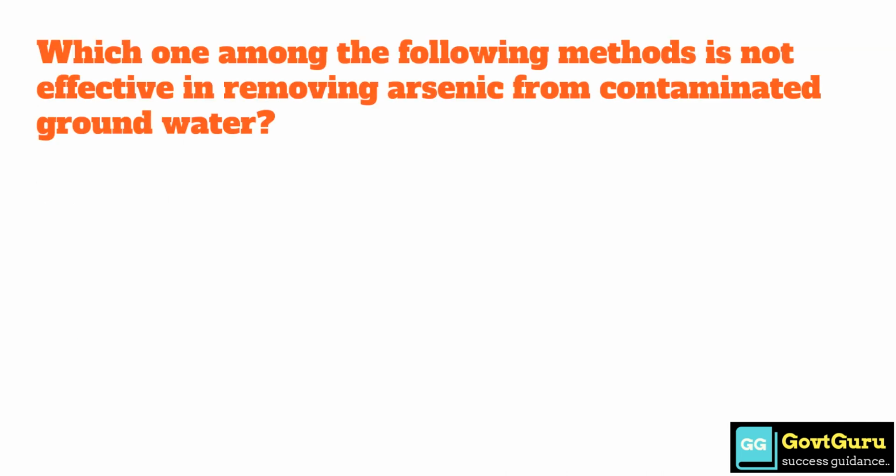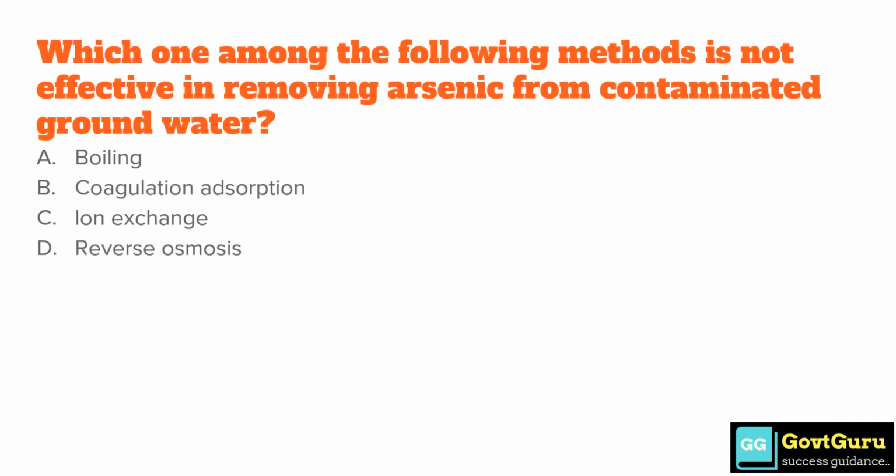Which one among the following methods is not effective in removing arsenic from contaminated groundwater? Option A, boiling. Option B, coagulation adsorption. Option C, ion exchange. Option D, reverse osmosis. Answer is option B, coagulation adsorption.